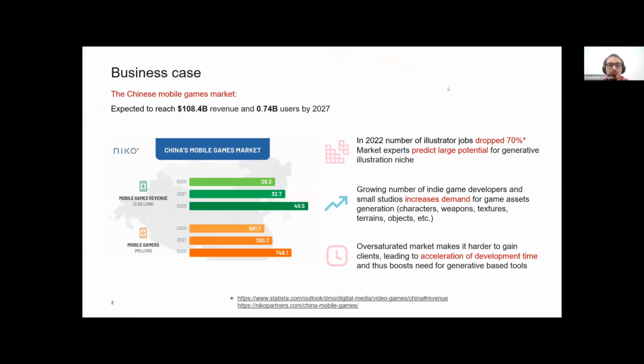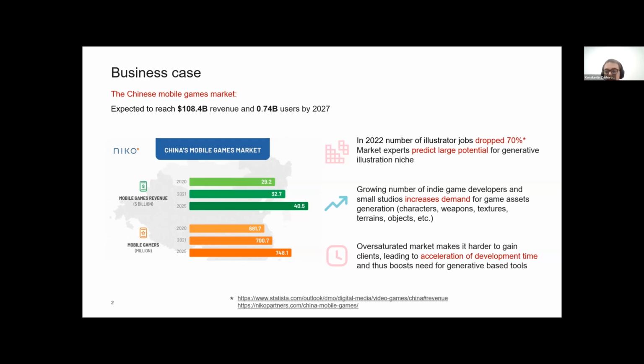mobile game market is absolutely huge. For example, in China, it currently values about $39 billion, and at the same time, it's very oversaturated, which leads to accelerated development times and drop of quality. But the demand from people is forever rising quality. At the same time, the